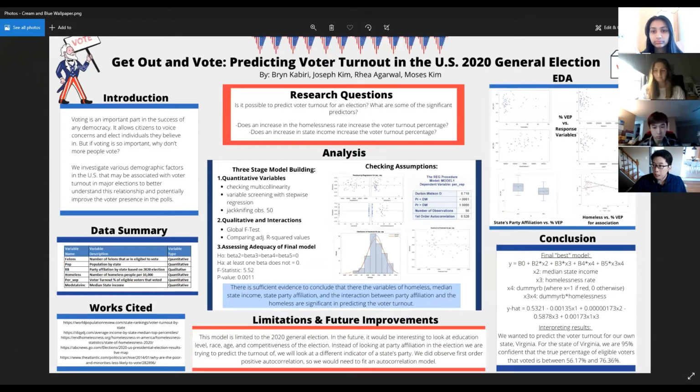Lastly, we looked at the interaction plots, and we found there was a difference in slope for homeless and the percent of VEP for each state's party affiliation. So we decided there was an interaction between those 2 things.